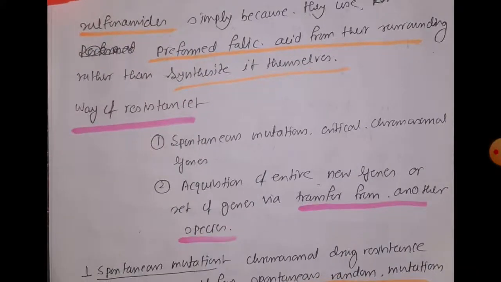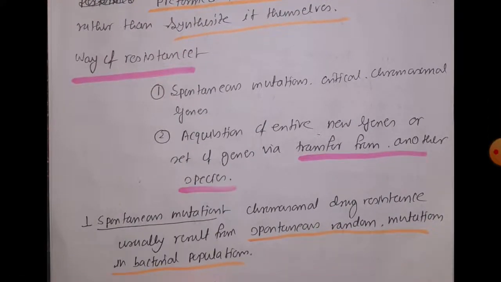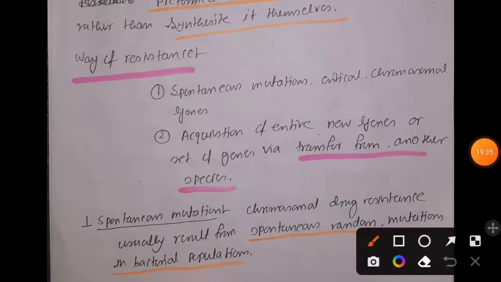Okay, now how is that type of resistance developed? So remember, if two things occurred with bacteria, then only bacteria have developed resistance.